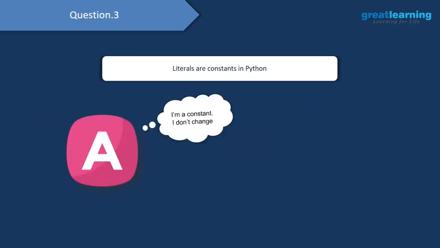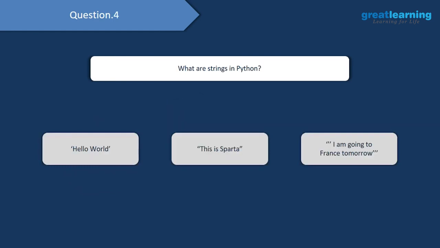Then we have literals. Literals are just values which you store into the variables. So when you say a equals 10, here a will be the variable and 10 will be the literal. So that's all about the different types of tokens.